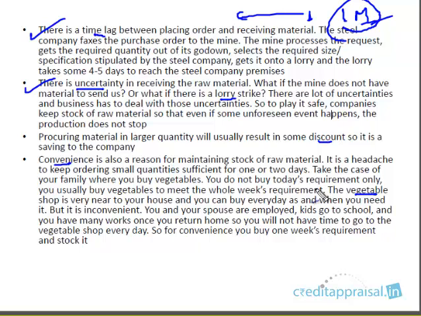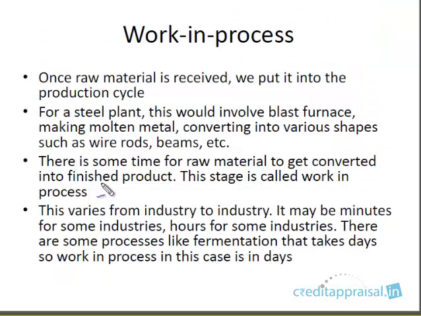You could go every day and purchase whatever is required for that particular day. But then there is a convenience aspect, because you are employed, your spouse is employed, you need to drop the kids at school. There's so much work. So companies cannot keep on ordering: we require 1 ton today, let us order it today; we require 2 tons tomorrow. This is very inconvenient. So these are the reasons why companies maintain stock of raw material, right?